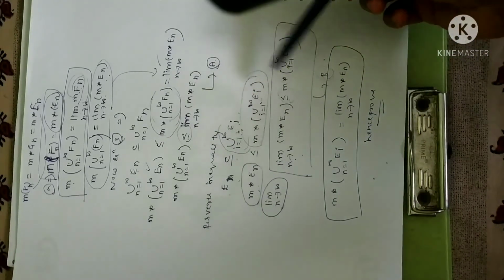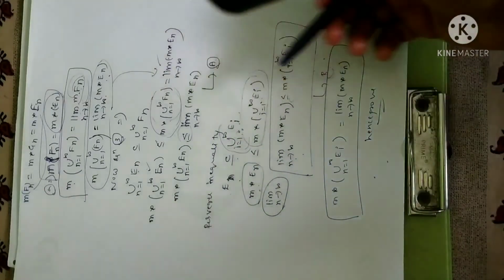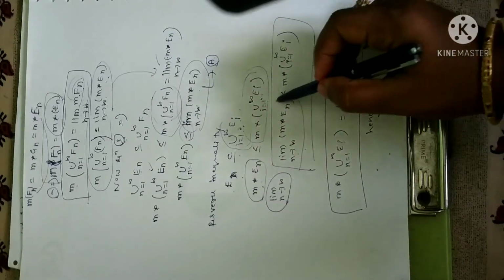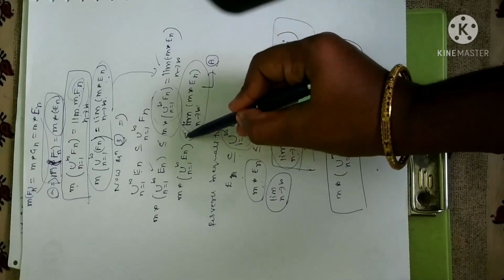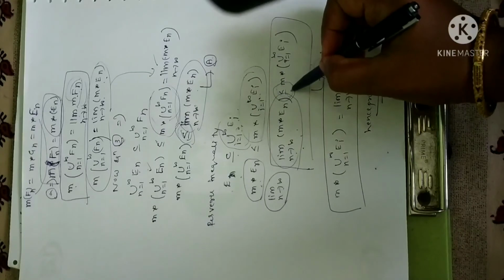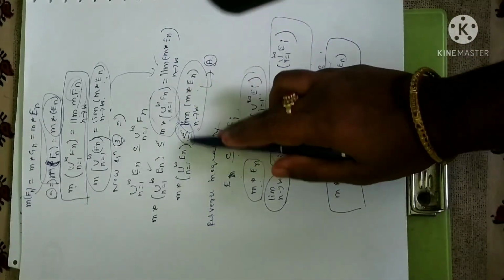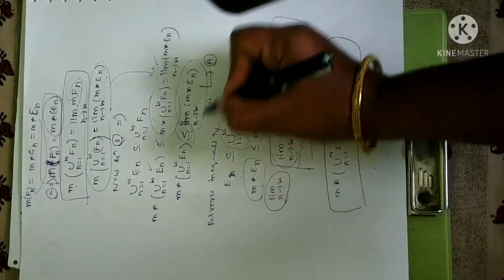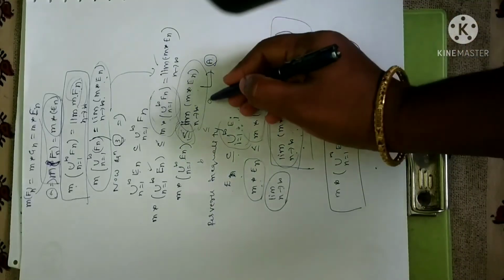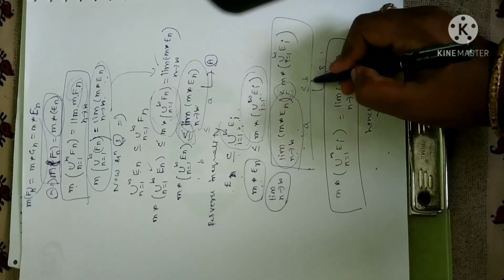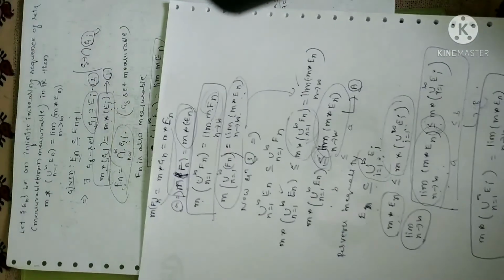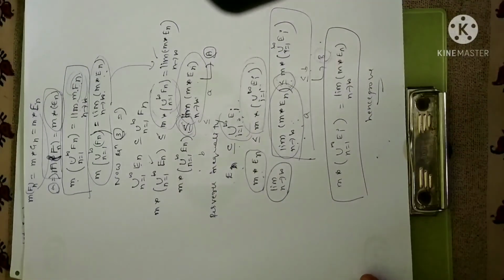Now compare equation A and B. By those two inequalities, see here this term is in the RHS. Now in this equation, this term is in the LHS. In the sense, I can rewrite this expression as greater than or equal to. You may get confused that here I have less than or equal to, and here also I have less than or equal to. How can I equate these two? No. Why? Because let me take this as term A, and let me take this as term B. Now I have term A here and term B here. Meaning, A greater than or equal to B and A less than or equal to B are one and the same. So comparing these two, I have obtained this, and that is what they have asked us to prove. Hence the theorem. Hope you understand. Continue in the next session.